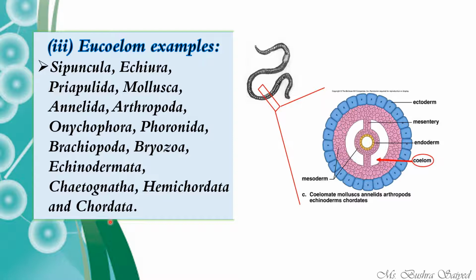Also the fishes and other different phyla. About some of them you know, but some of them you are not familiar with since they are the rare phyla, or we also call them minor phyla. But those organisms do possess coelom and they have eucoelom, or we call them coelomates.